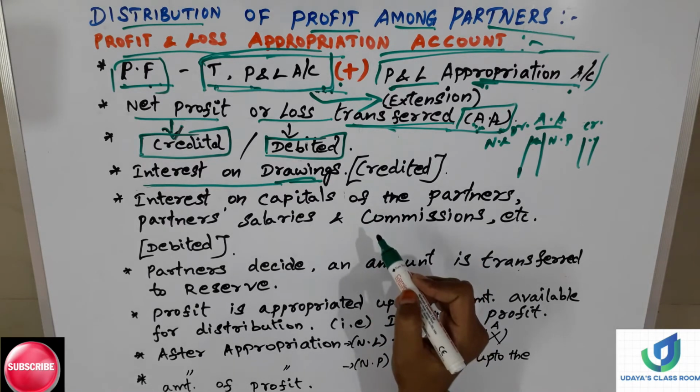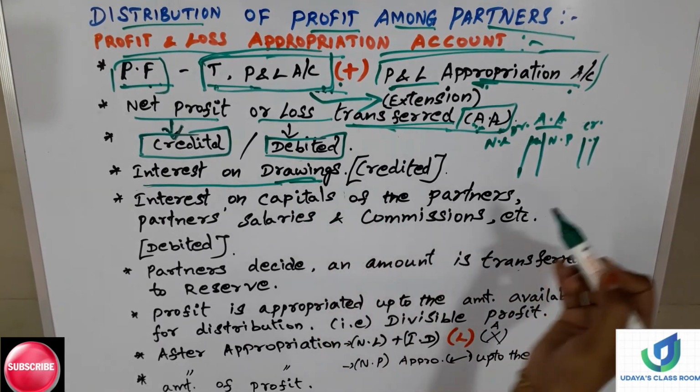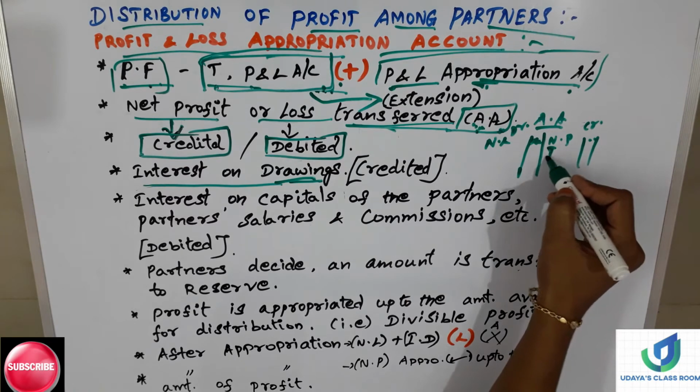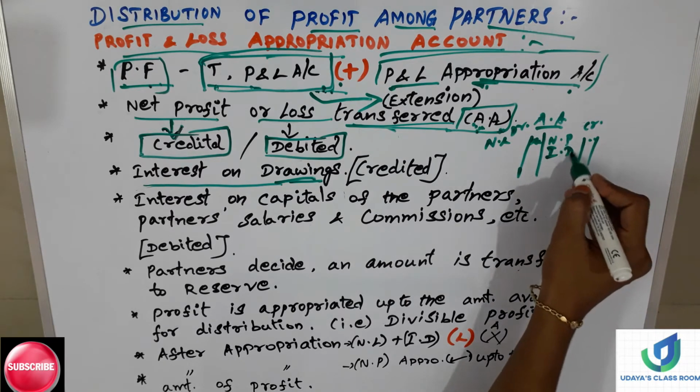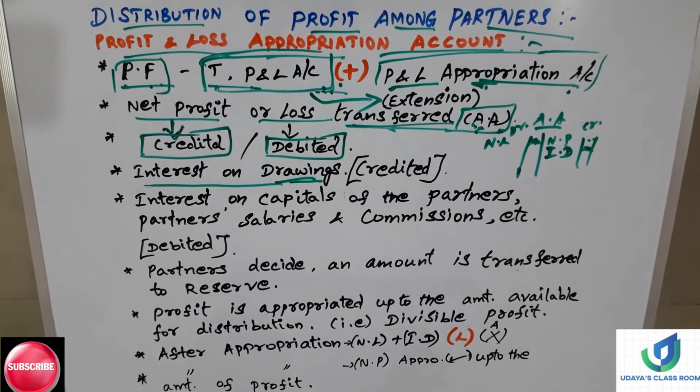When it is an income for the firm, it will be written on the credit side of the appropriation account. So interest on drawings also will be written on the credit side.